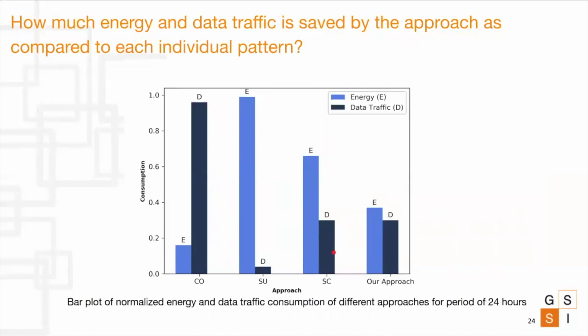SC, on the other hand, being fully centralized, consumes energy more than CU and less than SU. The data traffic is higher than SU due to its centralized nature. Now, coming to our approach, we can see that it is able to provide energy efficiency while at the same time maintaining the required data traffic.